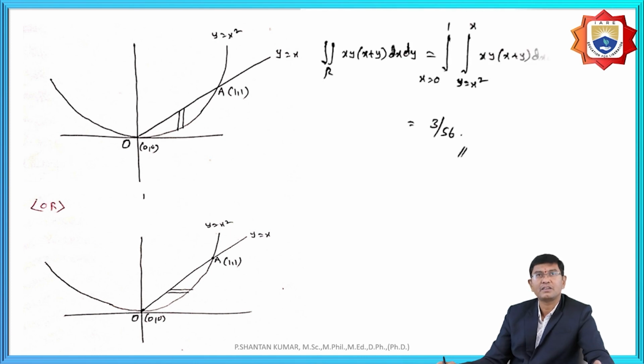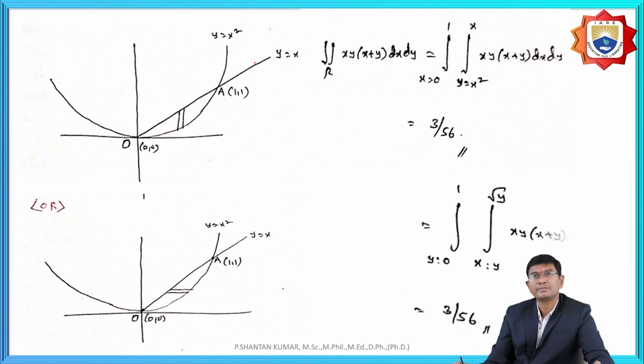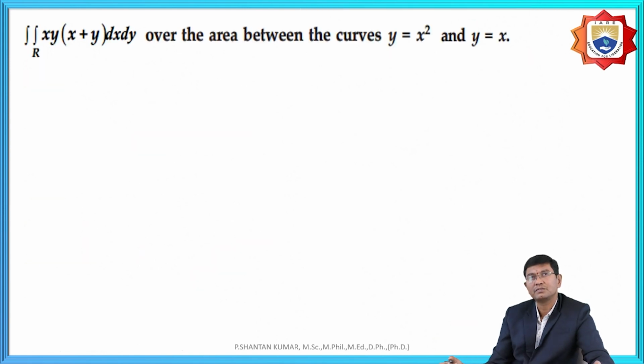According to the limits, y is equal to x square as the lower limit to the upper limit x, and x is equal to 0 to 1. For the second one, parallel to the x-axis means x is equal to y as the lower limit, the outer limit is x is equal to root y, and y limits are from 0 to 1. The solution will be no change.